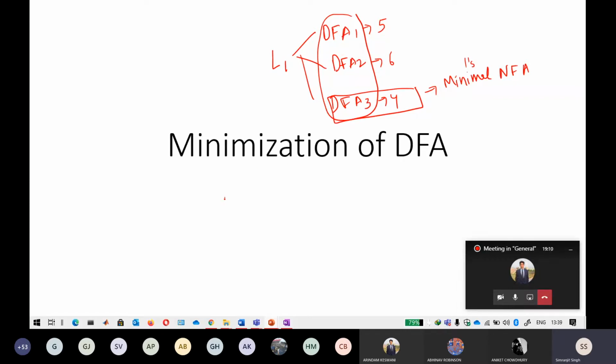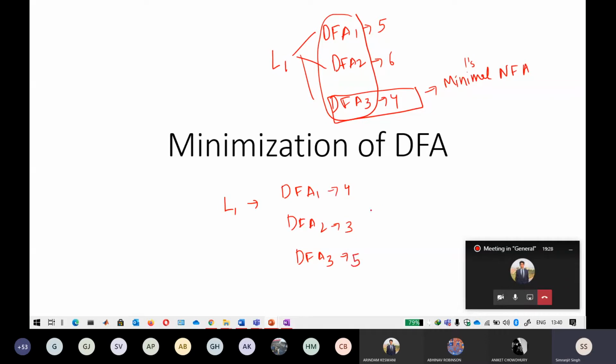So if I clarify this more, suppose there are DFA 1, 2, 3. The total DFAs for a particular language is 3, and this contains 4 states, this contains 3 states, and this contains 5 states.